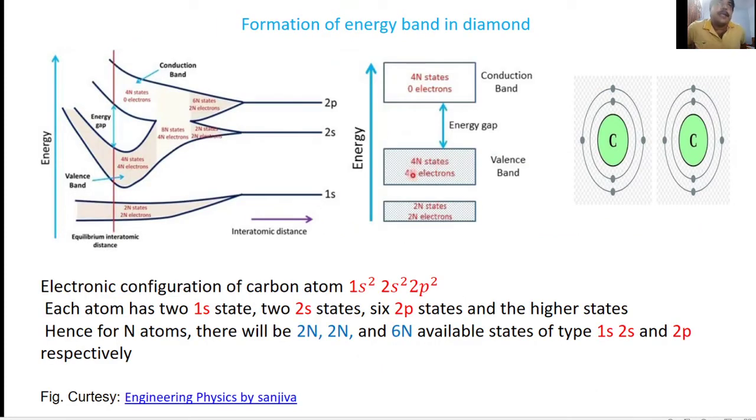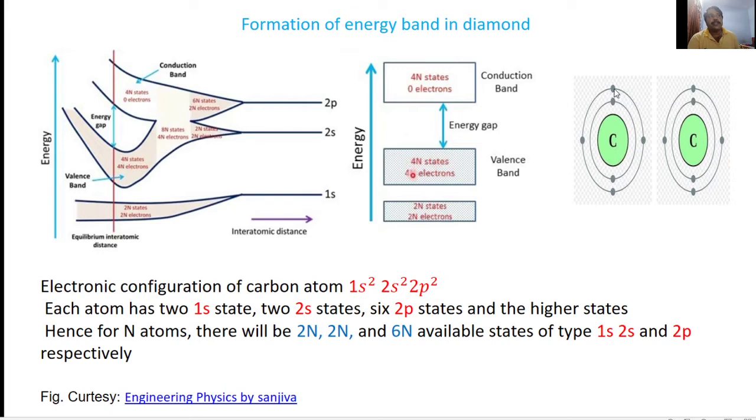Now let us see the formation of an energy band with an example. Let us take the example of diamond, which is nothing but carbon atoms. A carbon atom consists of 6 electrons. Out of these 6 electrons, 2 electrons are present in the innermost shell, that is the K shell, which is completely filled. Next to the K shell there is the L shell.